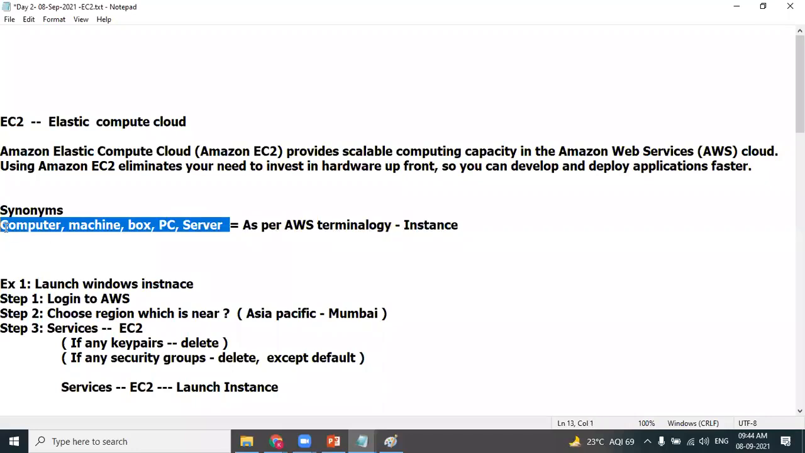I can use any word, whatever I want. I can say that I'm showing you how to create a Windows machine. I can also say how we can create a Windows PC, or how we are creating a Windows computer. Or, in other words, the best terminology to use is instance. Every machine is called an instance in AWS. So we will be learning how to create a Windows instance. Let's learn how we can create a new Windows instance on AWS cloud.